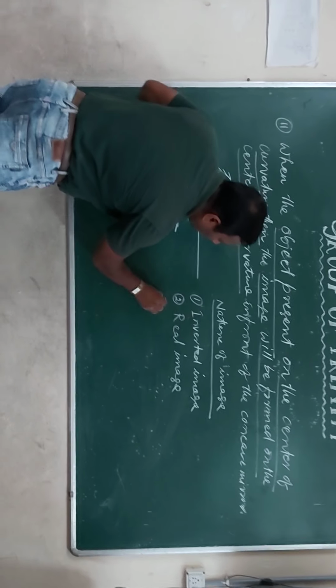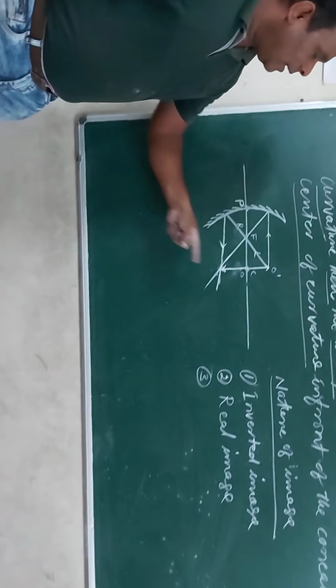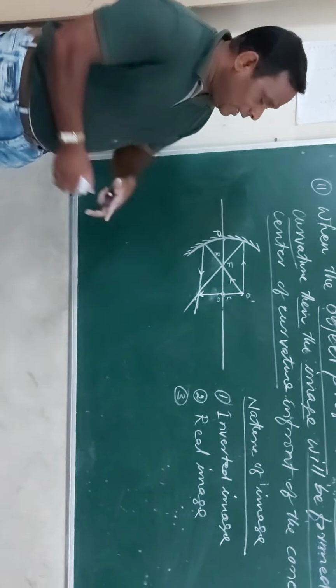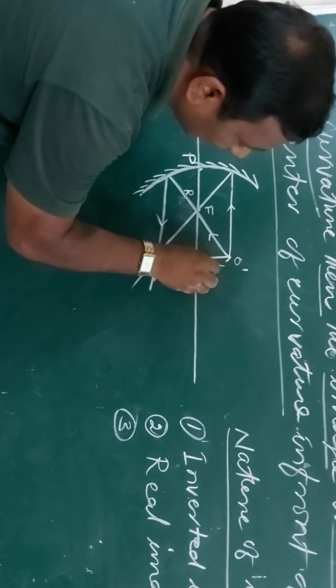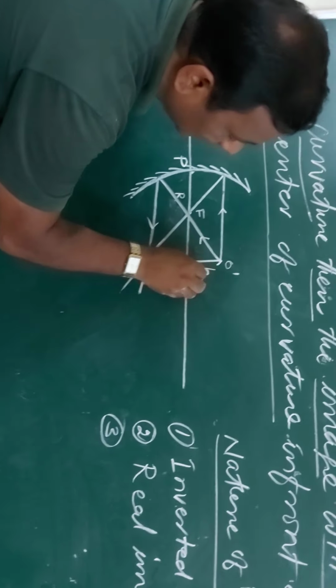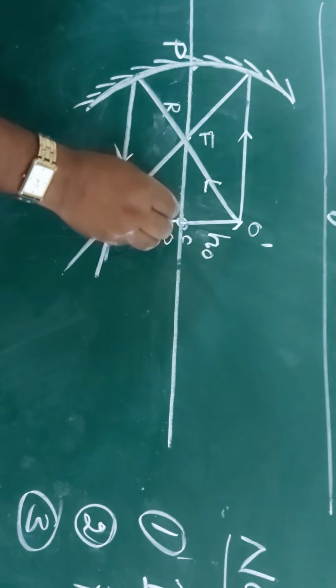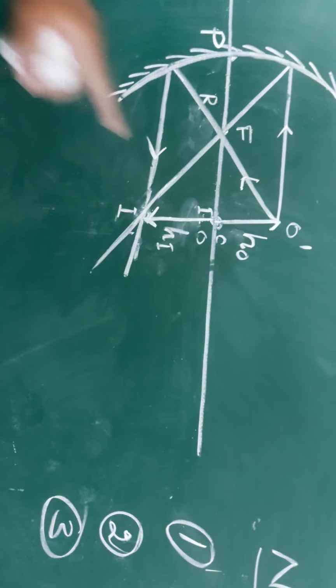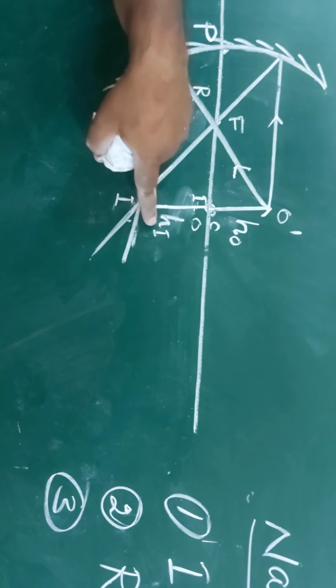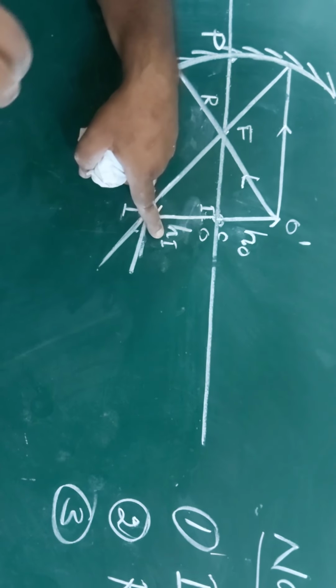And the third point is, just compare the height of the object. The height of the object, O O dash, I can represent by HO. HO is the height of the object. Then I and I dash is the height of the image. So the height of the object and the height of the image are equal.